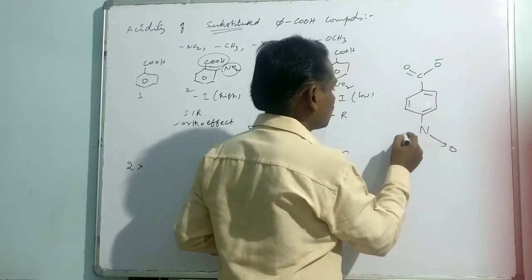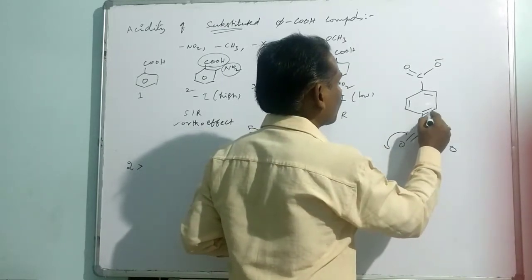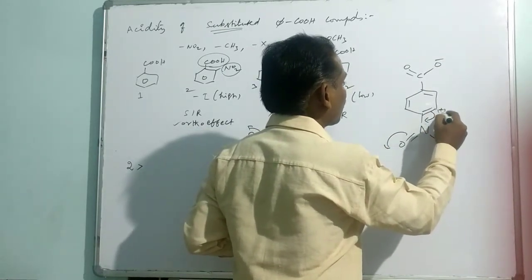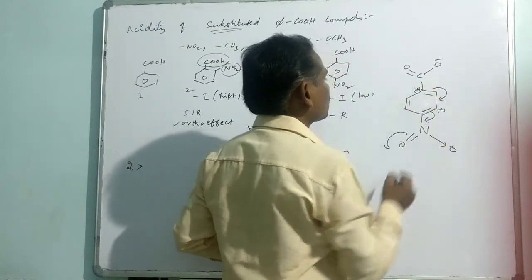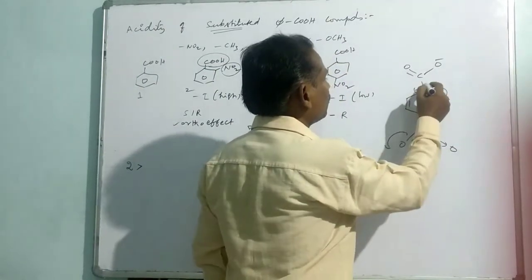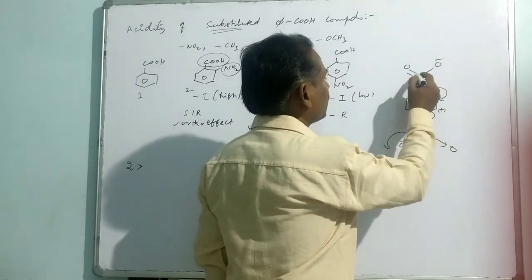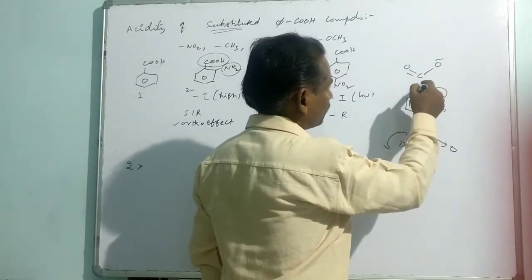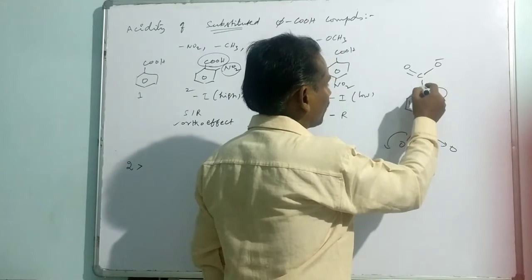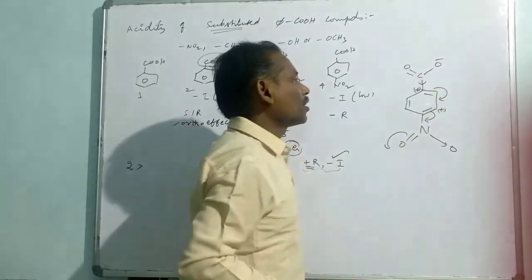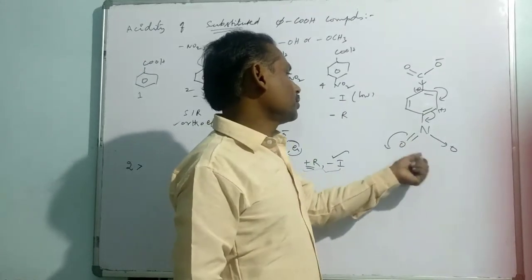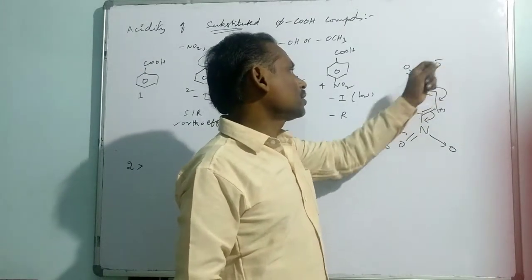Put like this. Here we get a positive charge. So there is a scope for what happens. It minimizes the negative charge over the carboxylate. So the withdrawing group minimizes the negative charge over the carboxylate.